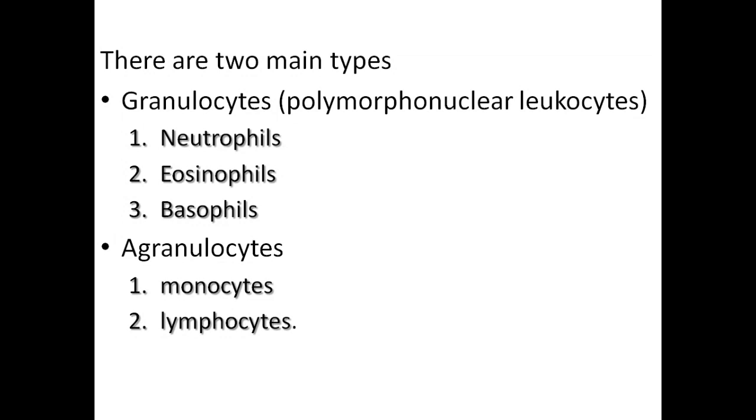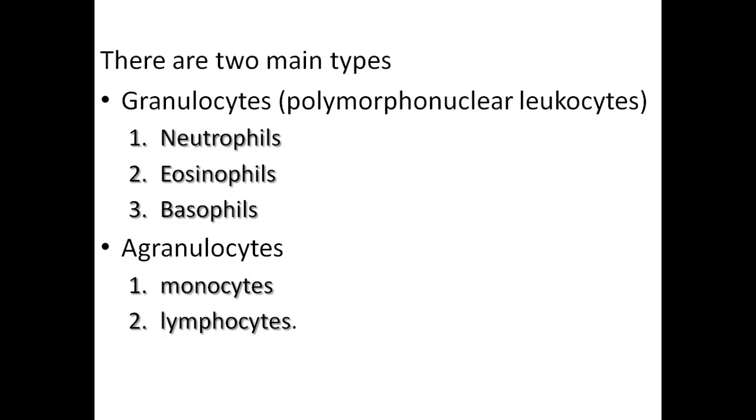Granulocytes are also known as polymorphonuclear leukocytes, where the term polymorphonuclear comes from poly, which means many, and morph, the morphology of the nucleus. That is to say, the morphology of their nucleus can be seen as many nuclei, but all joined together. We shall see later what this polymorphonuclear leukocyte looks like.